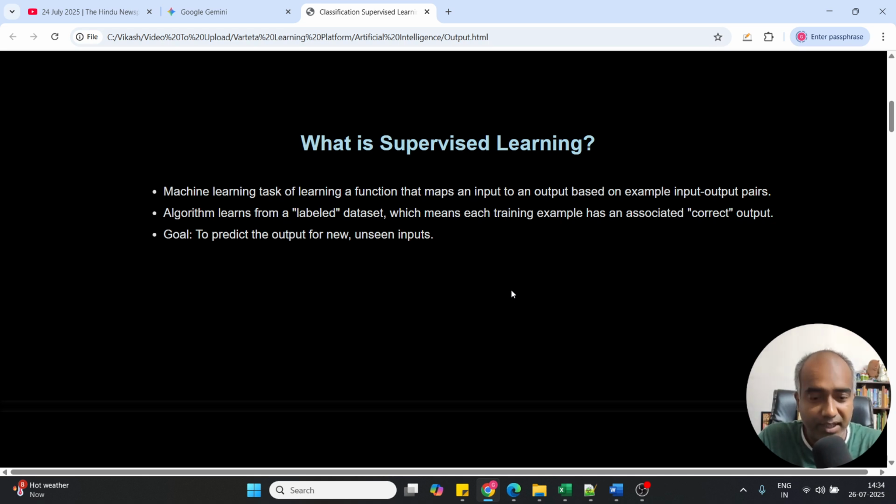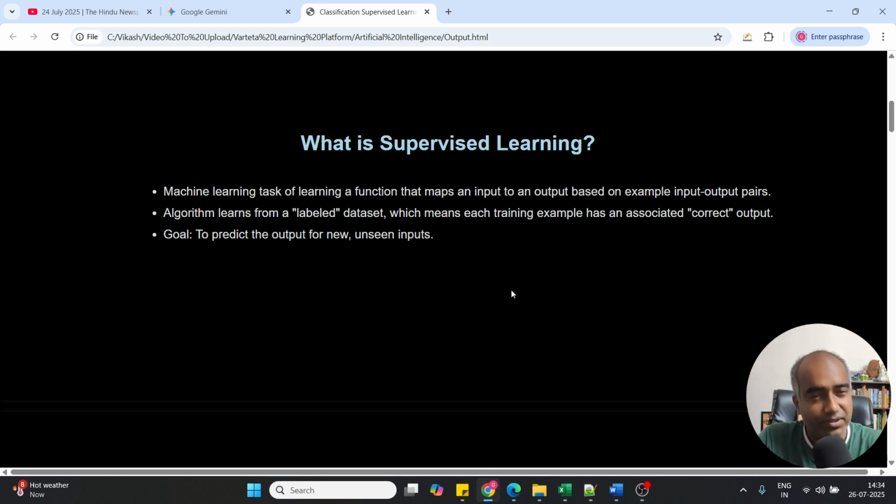The algorithm learns from the label data set, which means each training example has an associated correct output. Okay. So every label data has a correct output. For example, the different features like number of bedrooms and bathrooms could be the different columns, and the final column will be the actual price of this flat that you have collected from the real data source. Okay, from real world data. So this is how supervised learning trains itself. I mean, the model trains itself.